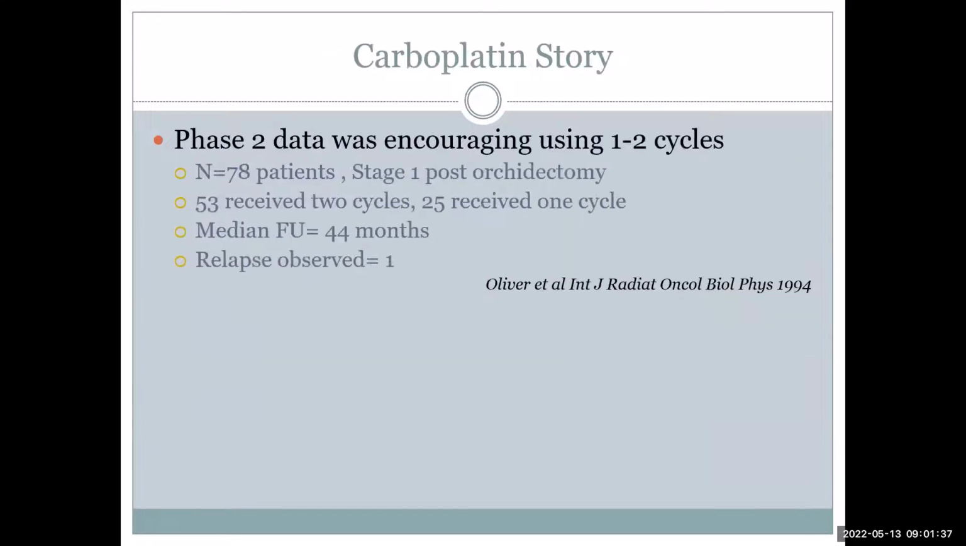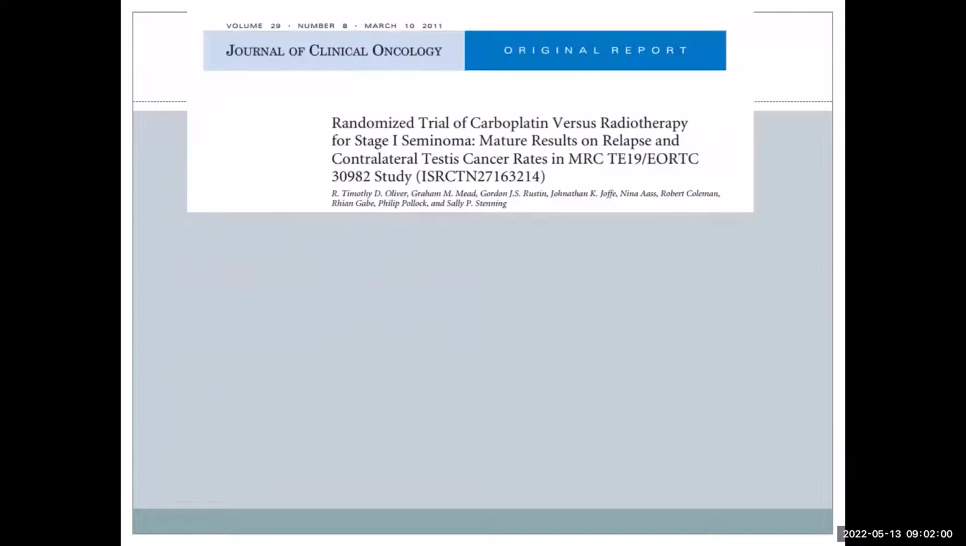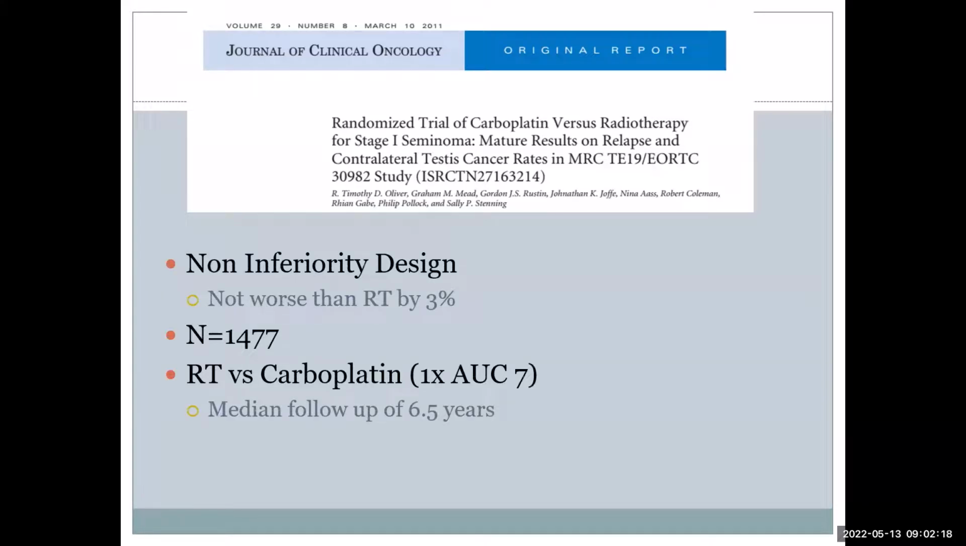So now comes our area of interest, that is the carboplatin story. Simultaneously, various phase 2 studies have indicated that single agent carboplatin is a very effective option in preventing recurrences in these patients. This led to another randomized trial in this scenario. This is the MRC TE19 trial, where in stage 1 seminoma they compared a single cycle of carboplatin versus para-aortic lymph node radiation of 20 gray. So this was a non-inferiority design.